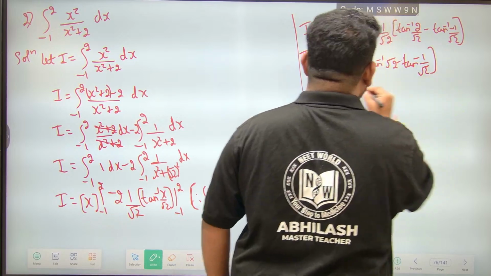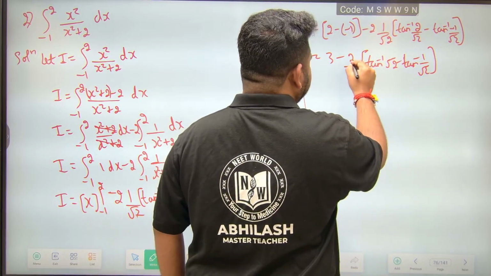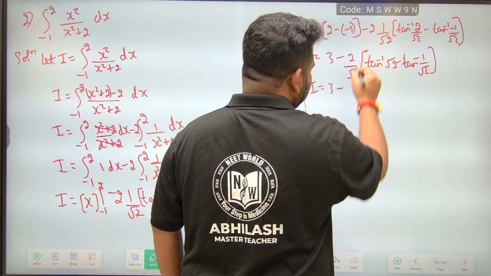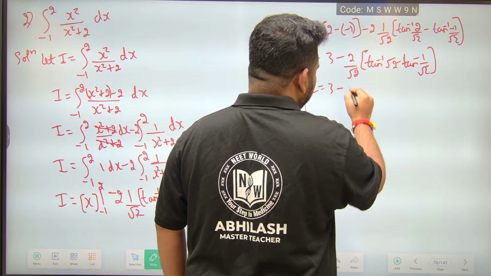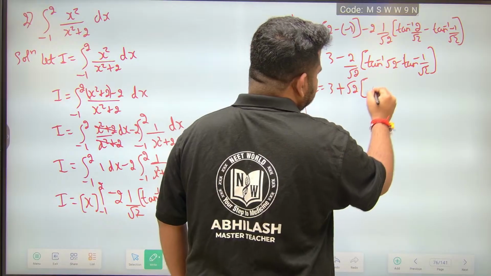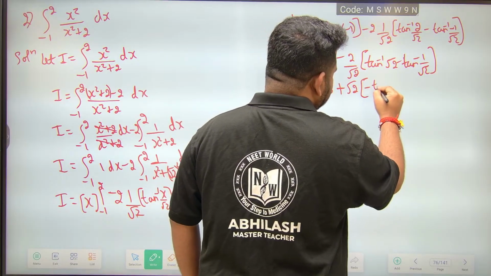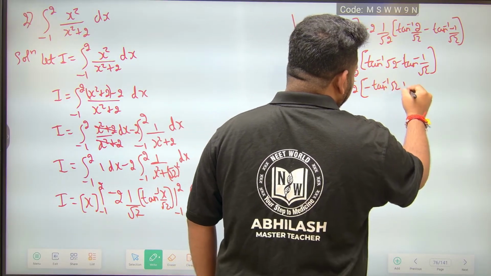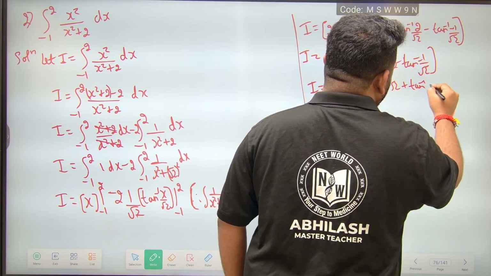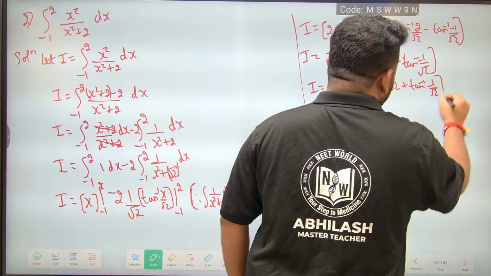Now what will happen is this 2 can be written as root 2 into root 2. So this will become 3 minus root 2 into root 2, root 2 will cancel, I will get root 2. So I will take minus outside. If I take minus common, this will become plus. So this will become minus tan inverse of root 2, plus tan inverse of minus 1 by root 2.